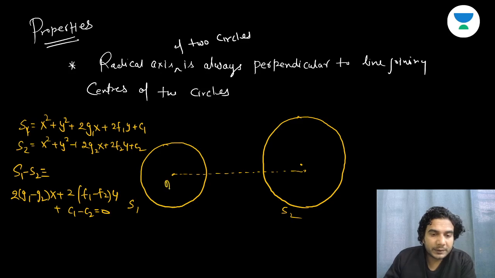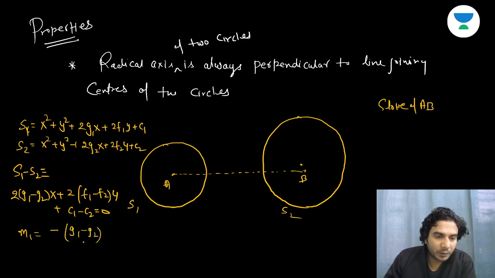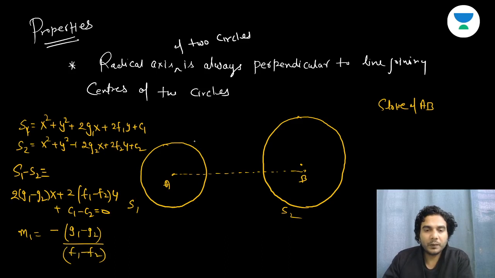Now you can see this, suppose the center of this is A and the center of this is B, then we can write the slope of AB also. Let's say the slope of this line is M1, and M1 we can see is minus of (g1 minus g2) upon (f1 minus f2), and you know this point is (minus g1, minus f1), and this point is (minus g2, minus f2), right?